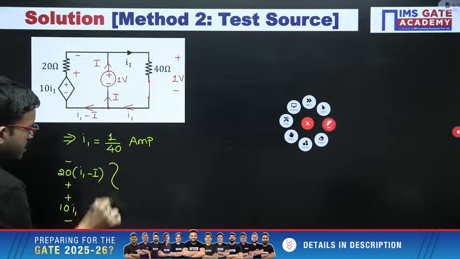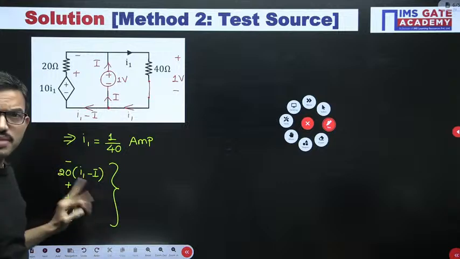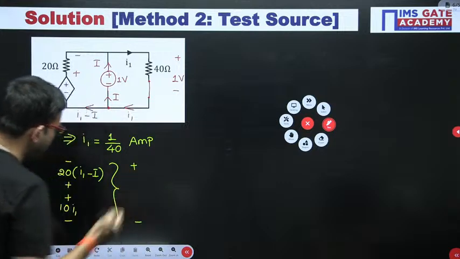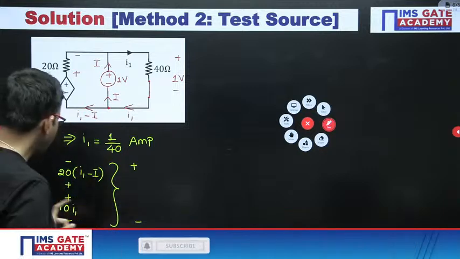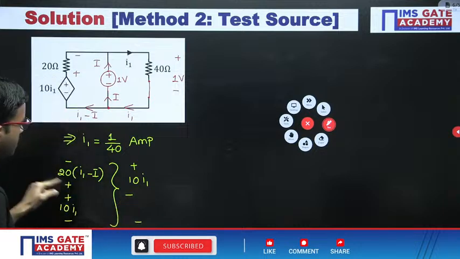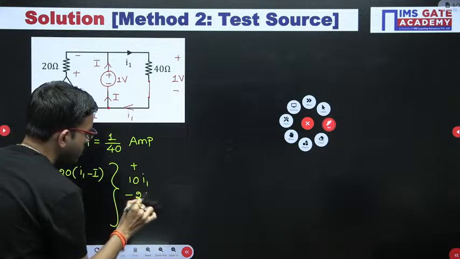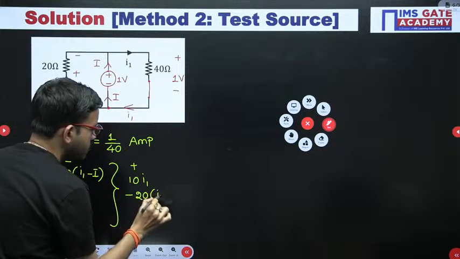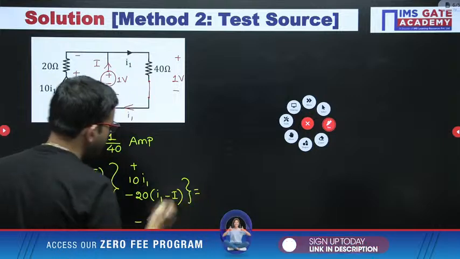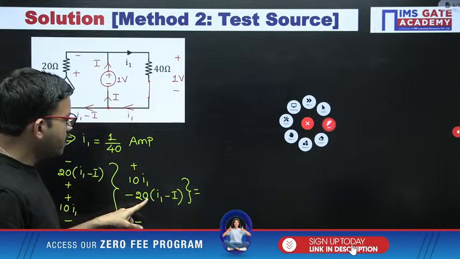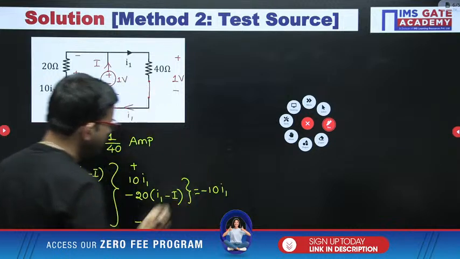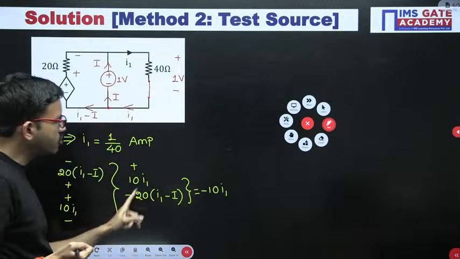Now, since here voltage polarities are not the same, you can perform the subtraction based on your convenience. You can follow any representation. For the timing, I am considering plus minus. That means 10 I1 minus this whole term, 20 into (I1 minus I). So this overall equation is going to be 10 I1 minus 20 I1, that is minus 10 I1, then minus of minus plus 20 I.